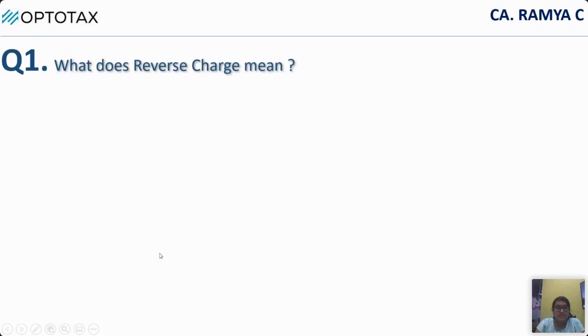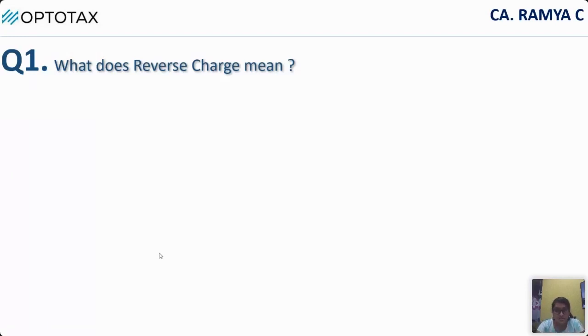So first of all, starting with the basics of reverse charge. Today's topic is reverse charge. We'll discuss everything about reverse charge, starting from the basics, which are the basic sections, provisions, rules, everything, and what are all the notified goods and services in reverse charge. First of all, we'll start with the basics.